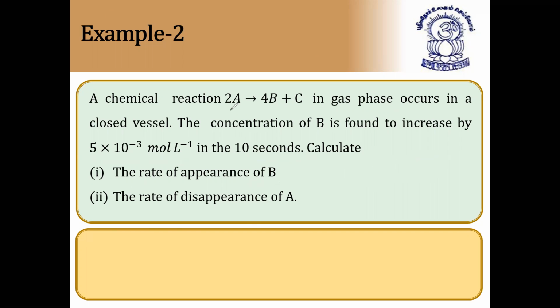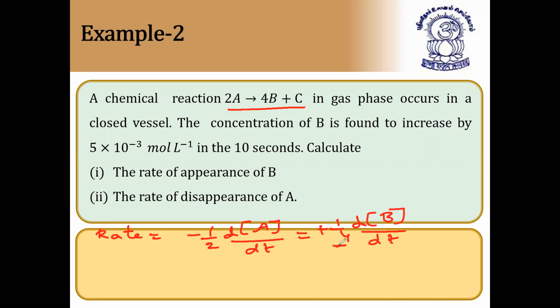First we'll write the rate equation for this entire reaction. For this reaction, if you write rate is equal to minus 1 by 2 differentiation of A by dt, is also equal to plus 1 by 4 differentiation of concentration of B by dt, because plus 1 by 4 is the rate of formation of B, which is also equal to differentiation of concentration of C by dt, because for this there is no stoichiometric coefficient.